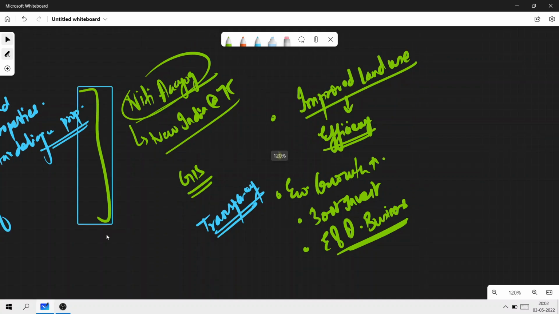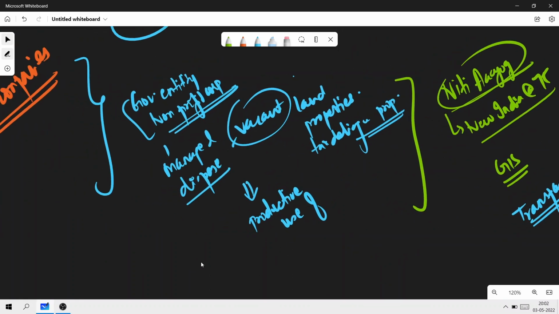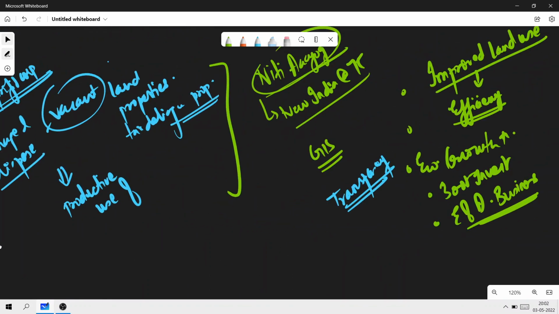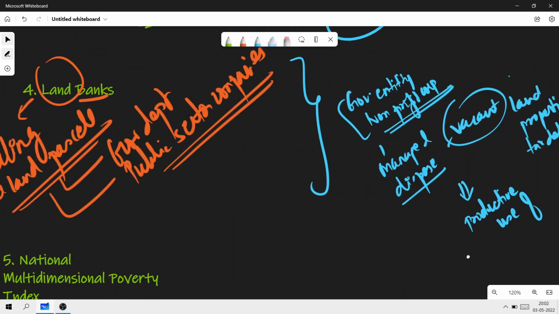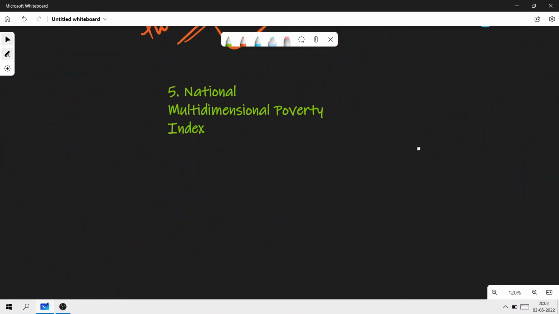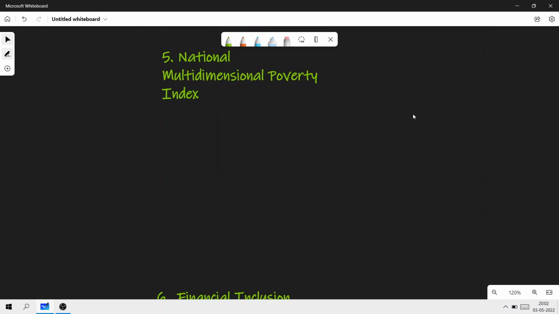Are these points clear? So you must have a thorough understanding of this concept. It becomes very important just because of it being introduced first by Niti Ayog in New India at 75, where it talks about how we should be dealing with this concept. Okay, so this is about land banks. The next concept that we're going to do is National Multidimensional Poverty Index.